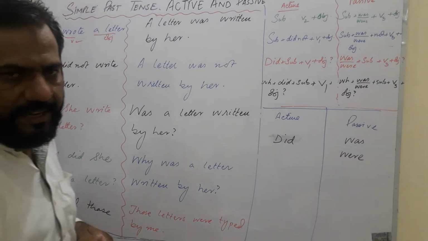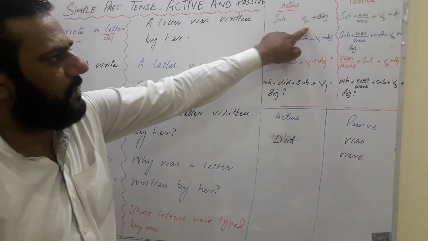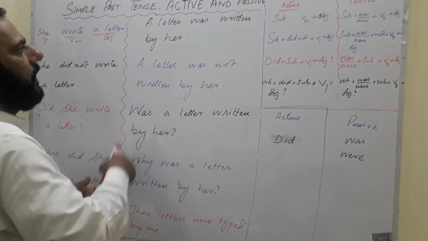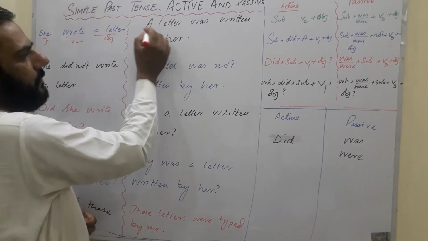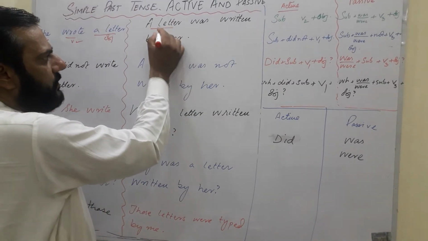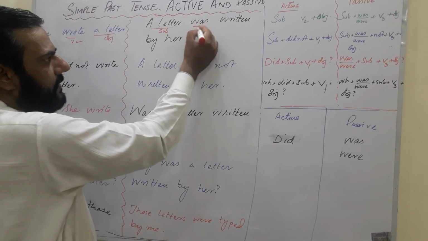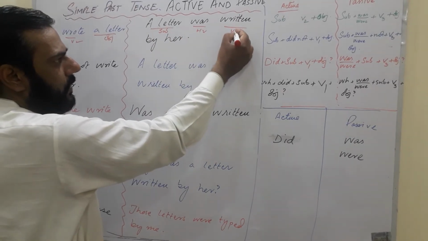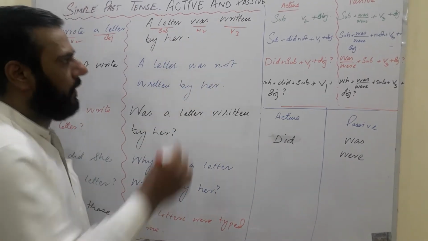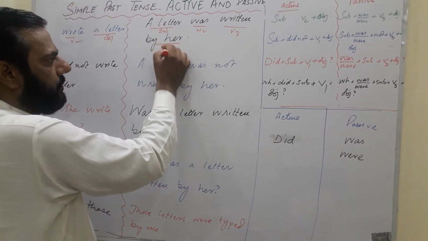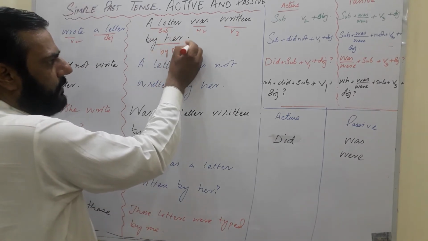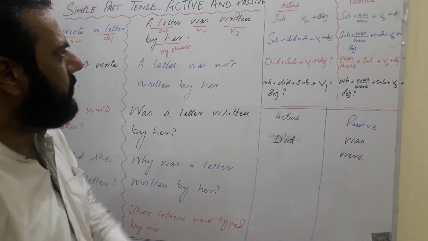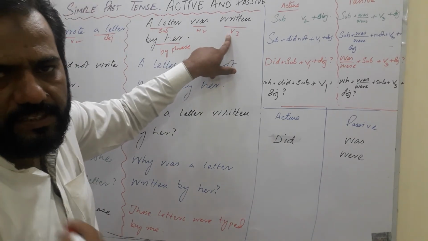This is simple past active, according to the structure: subject and second form. And in the passive, a letter has come at the place of the subject. This is the subject, then there's a helping verb, and then the third form, the past participle, and then the by phrase. So this is simple past passive: was, and third form.